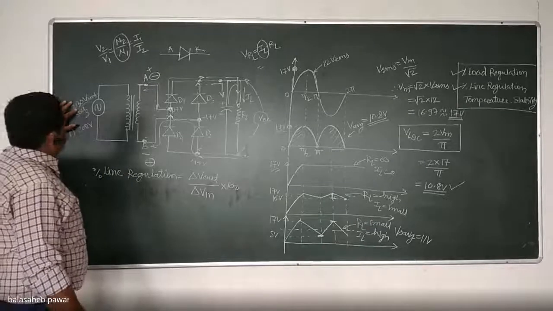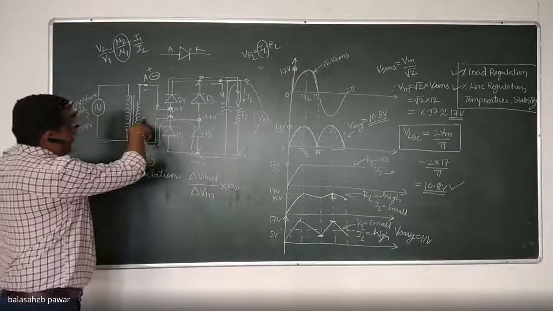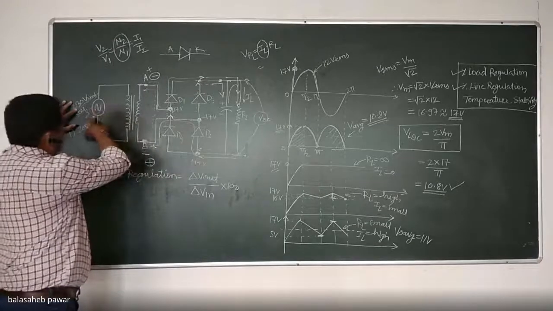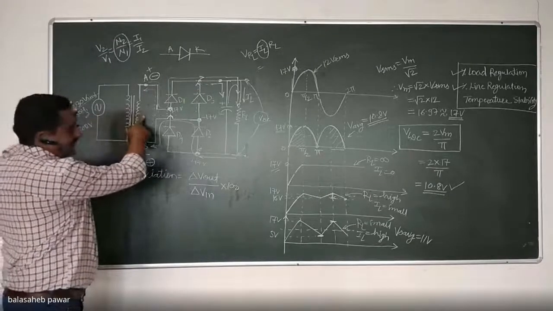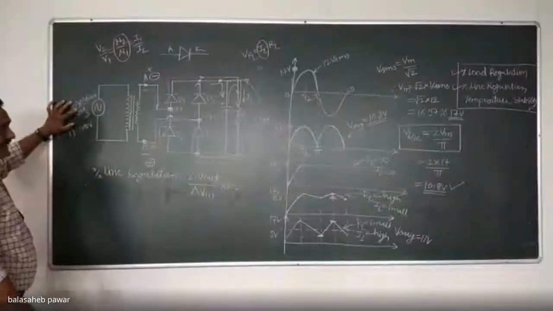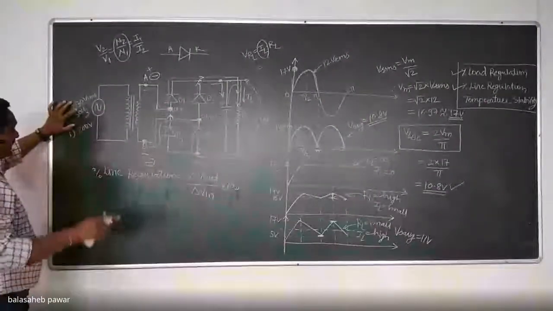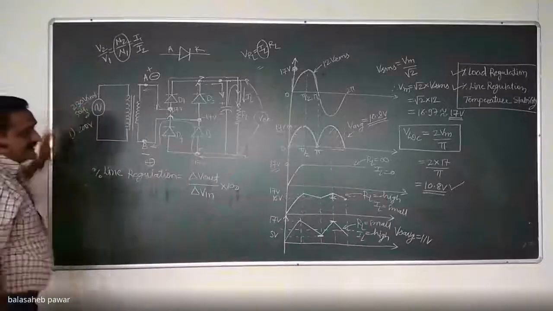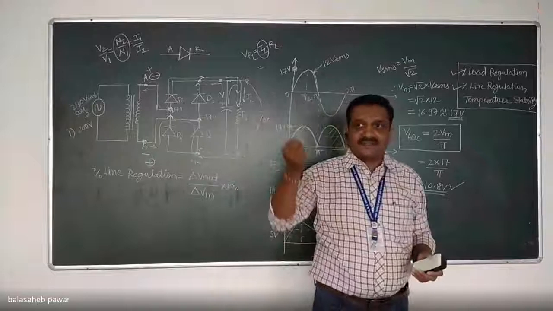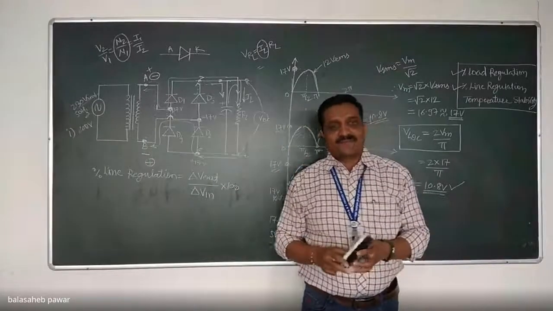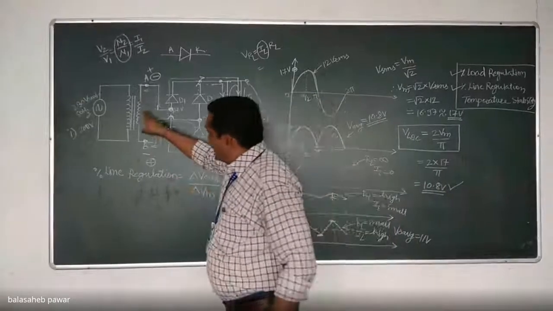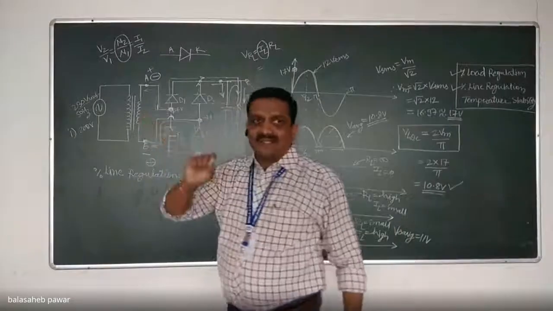Okay. So see, my question is, if the primary voltage initially was considered as 230 volt, and my transformer is 12 volt, that means what? If the primary supply voltage is 230, the secondary will be 12 volt RMS. Both will be RMS, that is AC voltage with 50 hertz frequency. So my question is, instead of 230 as the supply voltage, if a fluctuation occurred and that supply voltage goes down to 200 volt RMS instead of 230, the secondary voltage, will it remain as 12 or will it get changed?